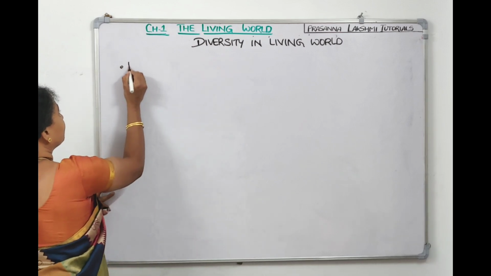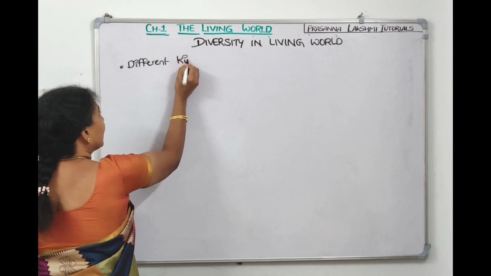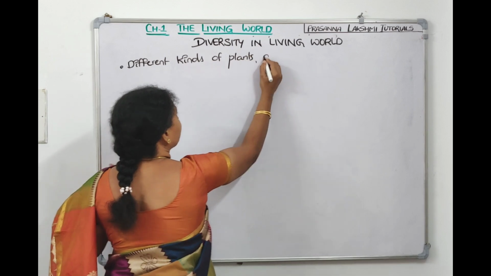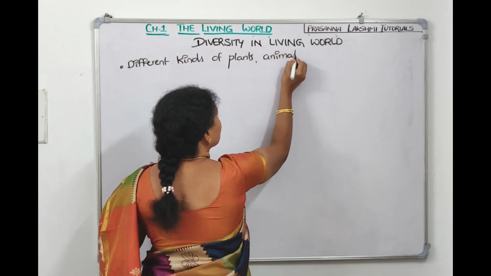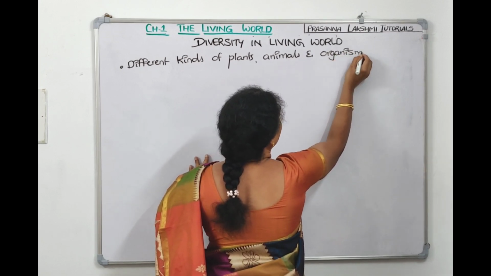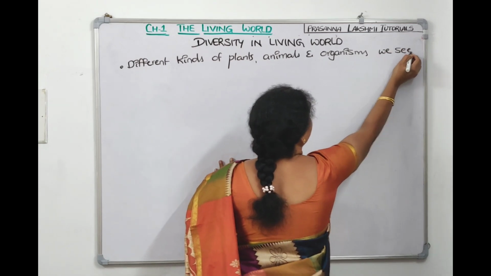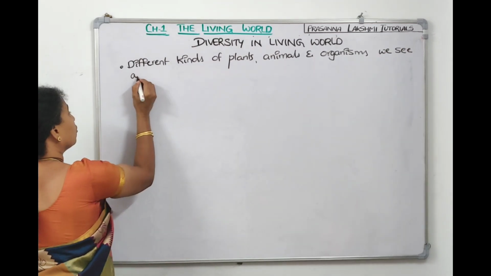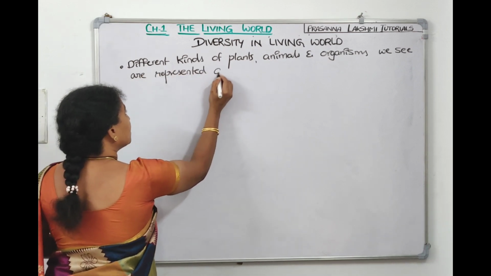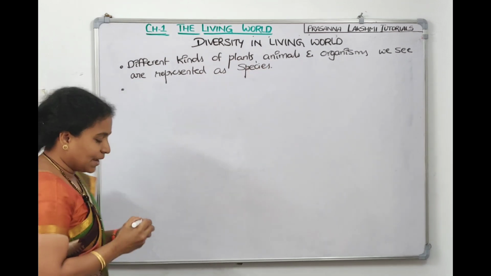Let us write down. Different kinds of plants, we can see plants in nature. We can see animals in nature and organisms also, microorganisms, fungi and all. So different kinds of plants, animals and organisms we see are represented as species. What do we call them? They are called species.